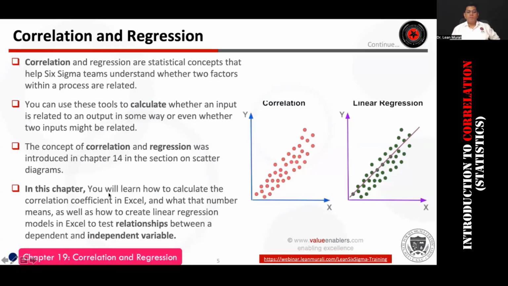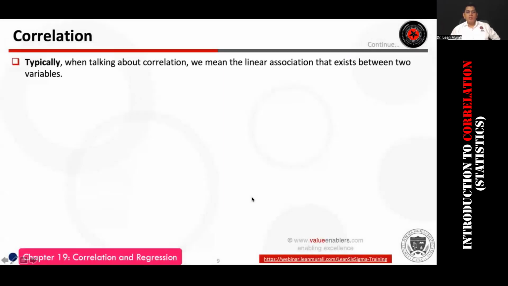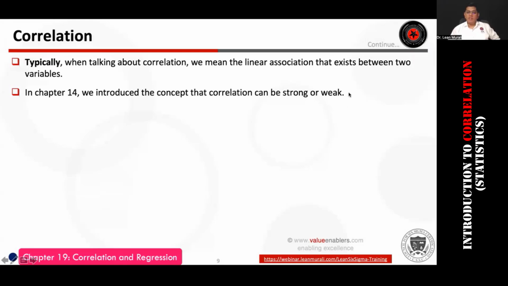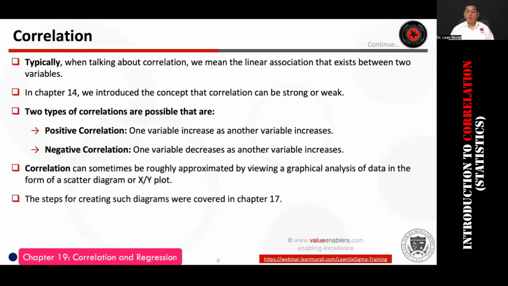Okay. So we will talk about the relationship between two variables. We will talk about the correlation coefficient, and then we will get into the strength of different types of correlations that are there. Okay. Now, what is correlation? Let me go into the depth of it. So we said that correlation is the relationship between two variables. It can be a strong relationship, weak relationship, or no relationship. Right? So that's why we call it a positive correlation, negative correlation. Or sometimes it might be a coincidence that there is a relationship.